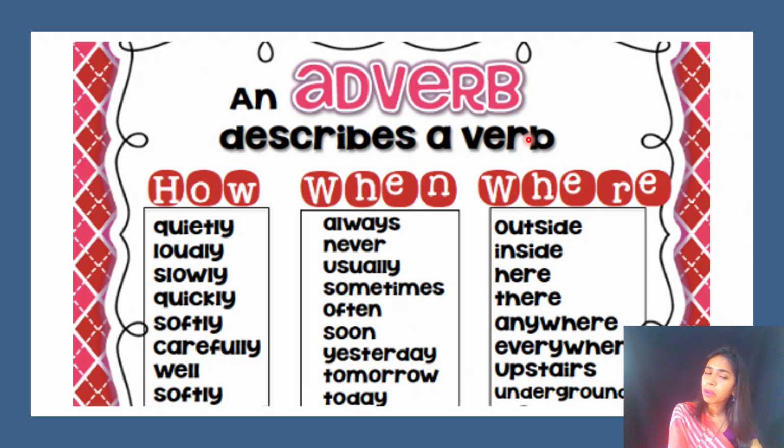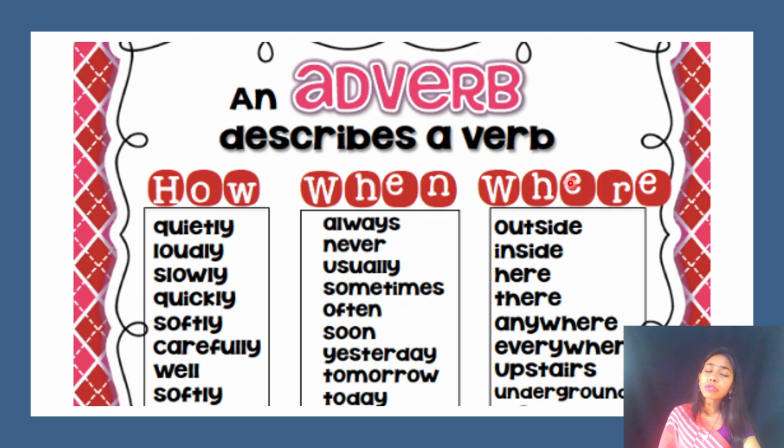It will describe the verb, so it will tell us about the action, how the action happened, like quietly, loudly, slowly, quickly, or when the action happened, time. How means it will tell you about the manner, in which manner the action occurred. When means that it will tell you about the time, that when it happened, right? Always, never, usually, sometimes, these are some of the adverb words, right?